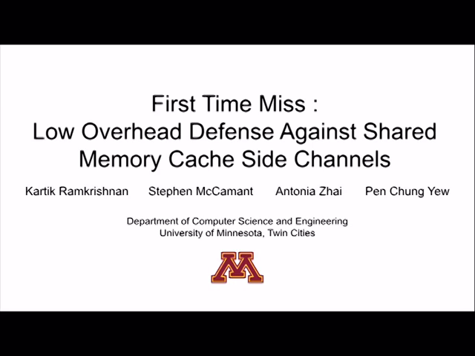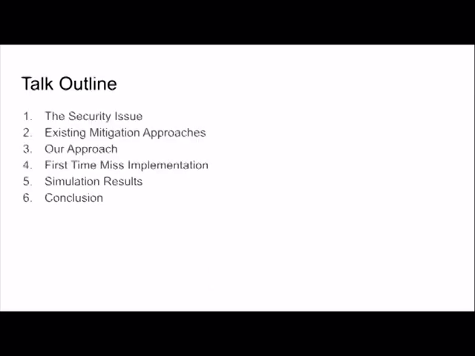So let me start with the outline of the talk. We start with the security issue, and the security issue is kind of the motivation for why we want to have a first time miss approach. And we also look at mitigation approaches which already exist for this security problem, how our first time miss approach works, and then also how it is implemented. And then lastly, we look at the simulation results and then conclude the talk.